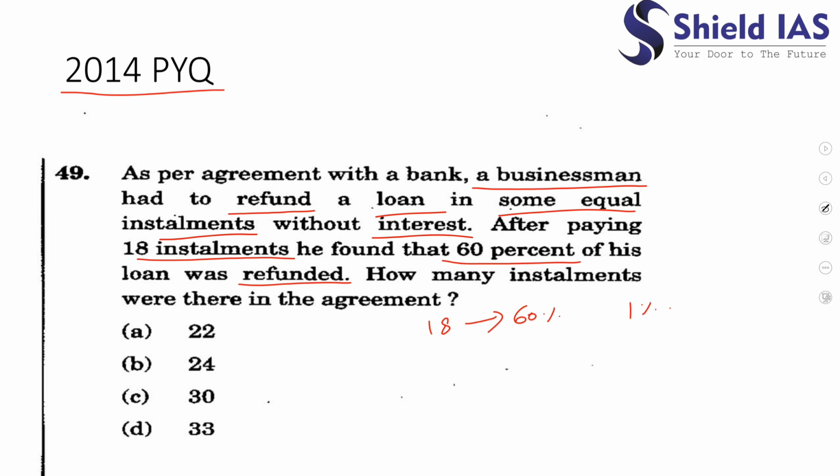So 1% of the loan is refunded in 18 by 60 installments. So 100% of the loan would be refunded in 18 by 60 into 100, which comes out to be 30. So the right answer would be C.